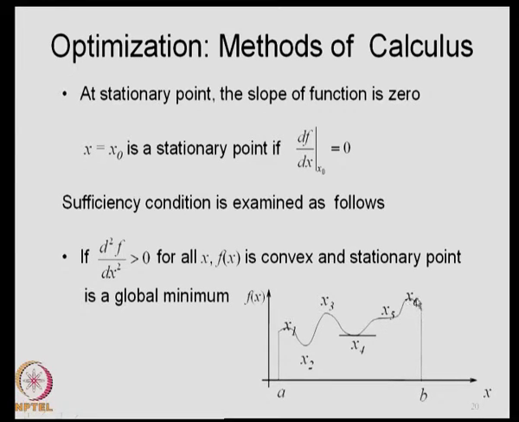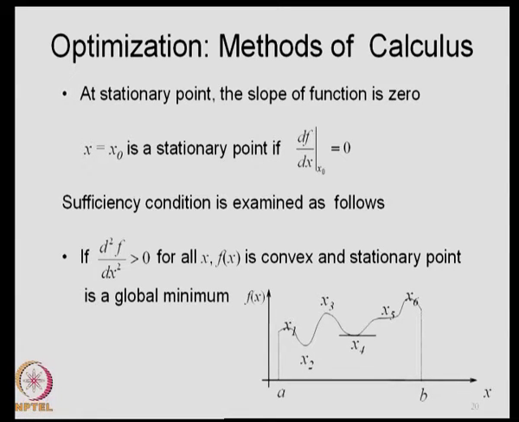Similarly, at x6 the slope is 0, at x3 the slope is 0, and so on. These points at which the slopes are 0 are called stationary points. So, at stationary points the slope of a function is 0. We write that as df by dx is equal to 0. We are talking about functions of a single variable, and therefore we write df by dx is 0 at x naught. Then x is equal to x naught is a stationary point.